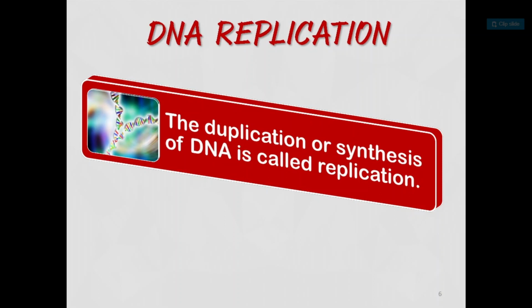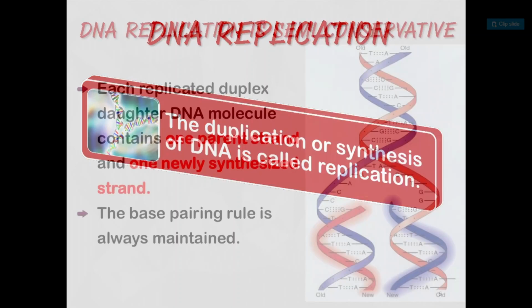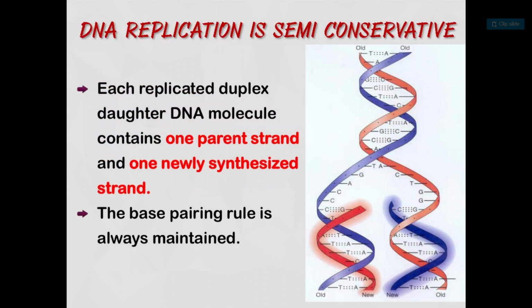This is our today's topic, DNA replication. The duplication or synthesis of DNA is called replication. When one DNA duplicates or copies itself, this type of synthesis is called replication. Now DNA replication is semi-conservative. What is semi-conservative DNA replication? Each replicated duplex daughter DNA molecule contains one parent strand and one newly synthesized strand. The base pairing rule is always maintained.